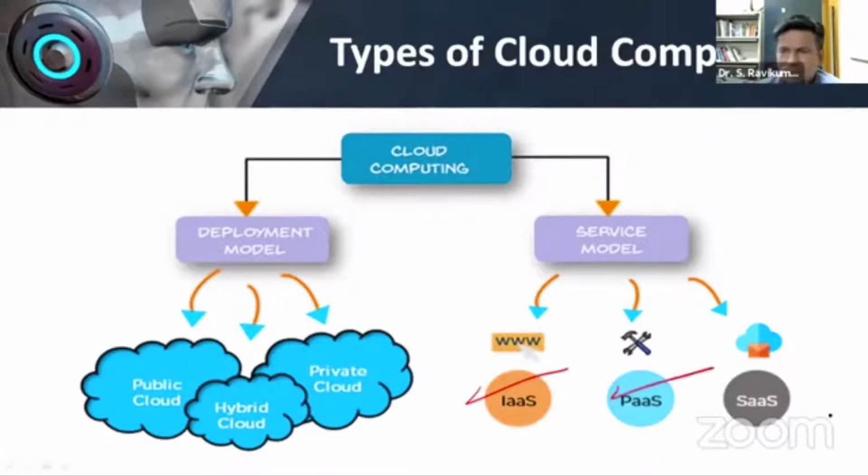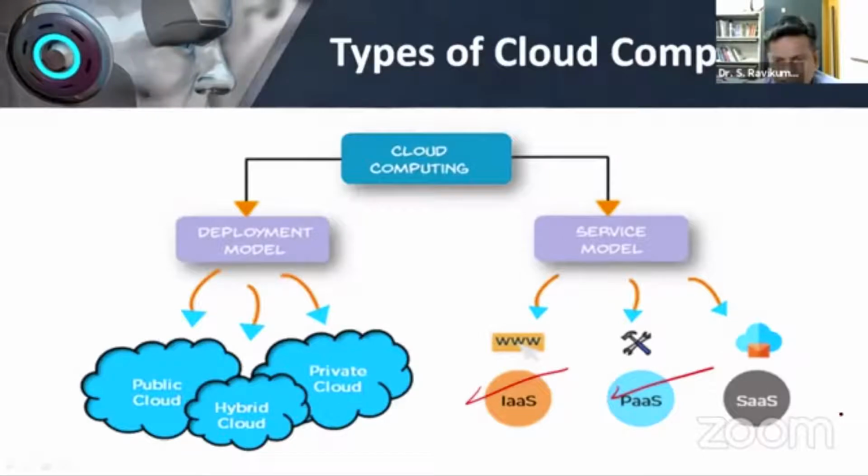Next one is software as a service. In this, your house is fully furnished, food is ready, you just go, consume, sleep and come out. So software as a service means the cloud provider gives you everything.